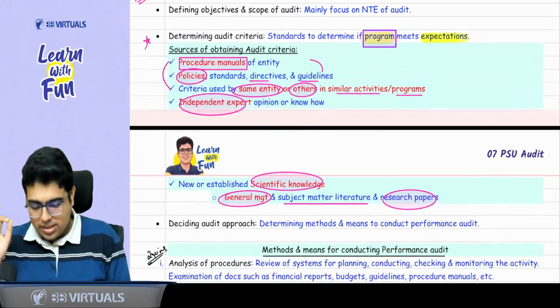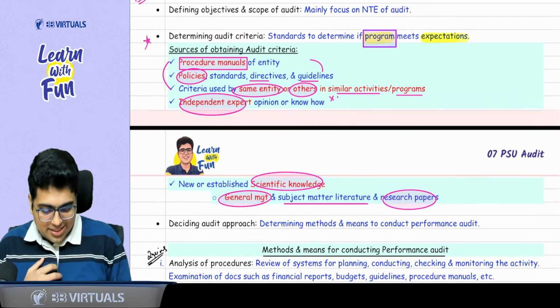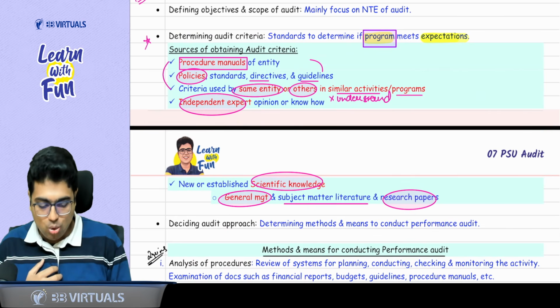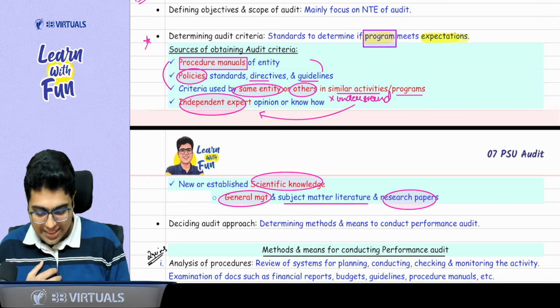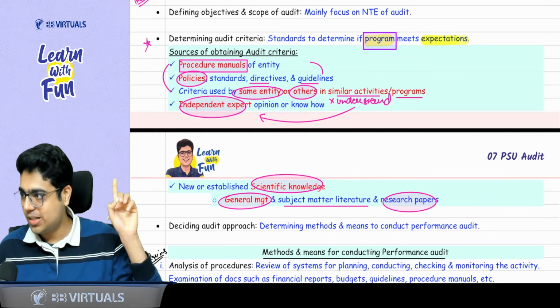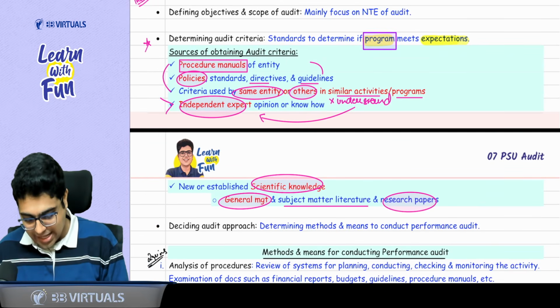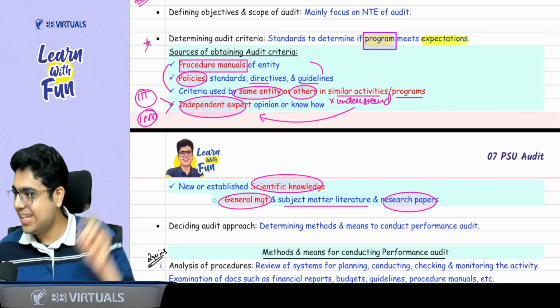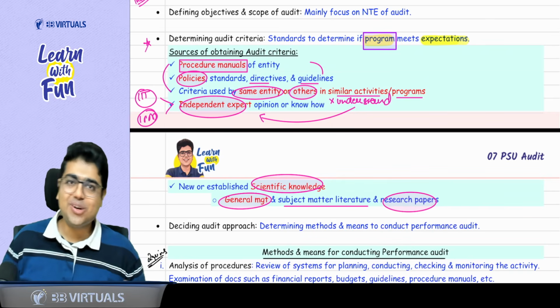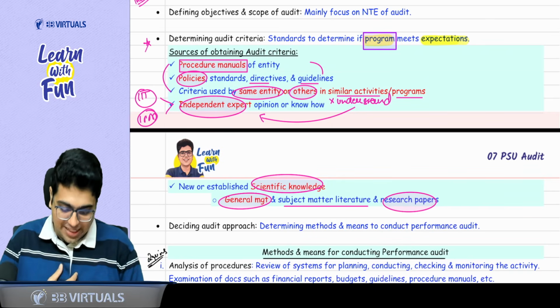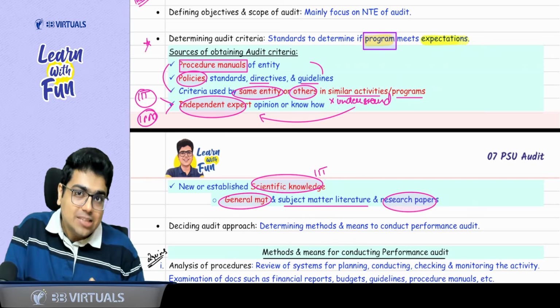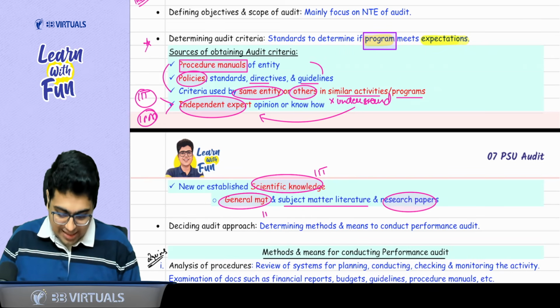Now let's say you are not able to understand this policy. Okay? You are not able to understand the thing. So whose help you can take? Sir, we can take help of independent expert. Now this expert can either be from IIT or IIM. Say with me, IIT or IIM. So the next 2 points is take help of some scientific knowledge, that is IIT, or take help of some management literature, that is IIM.